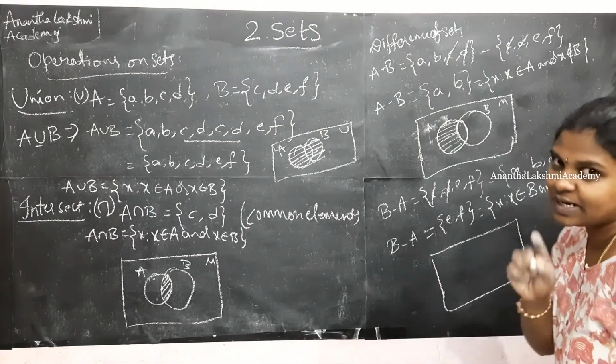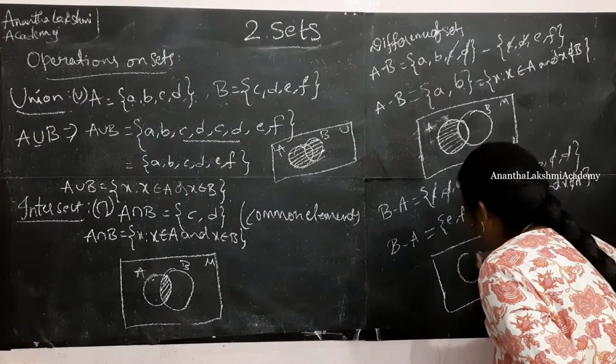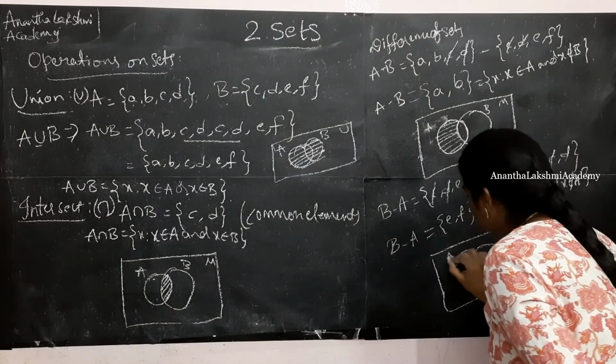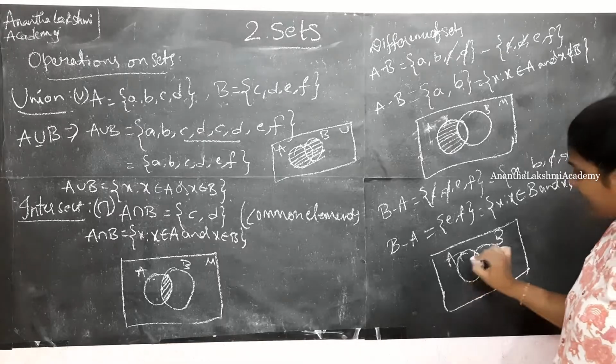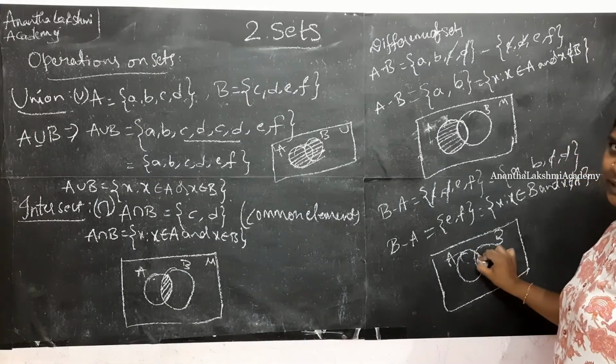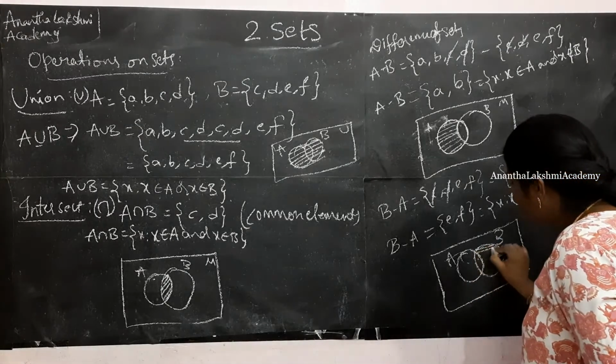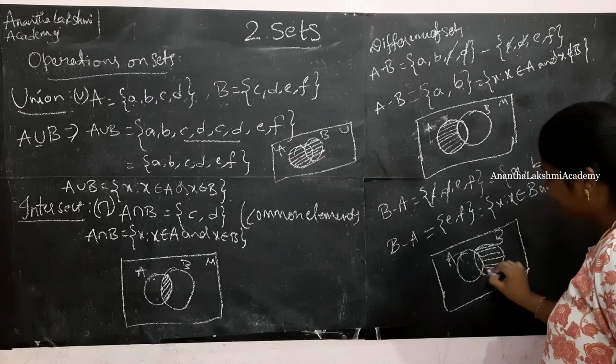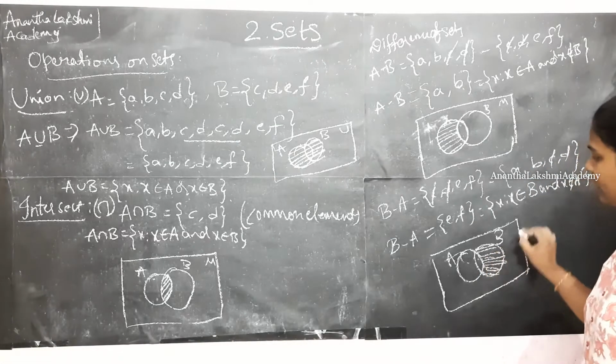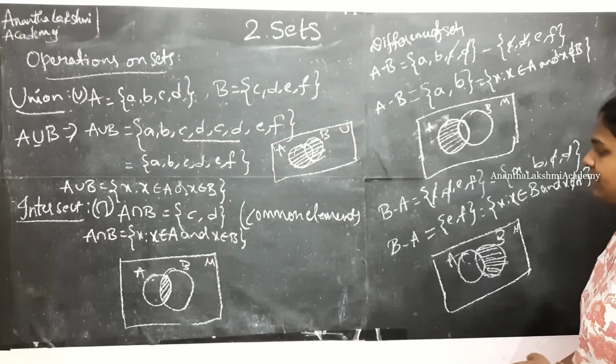Pause this video here, try drawing this on your own. Okay, A, B, even A should be avoided, common part should be avoided, so only the B part should be colored. Alright, this is about the difference of sets.